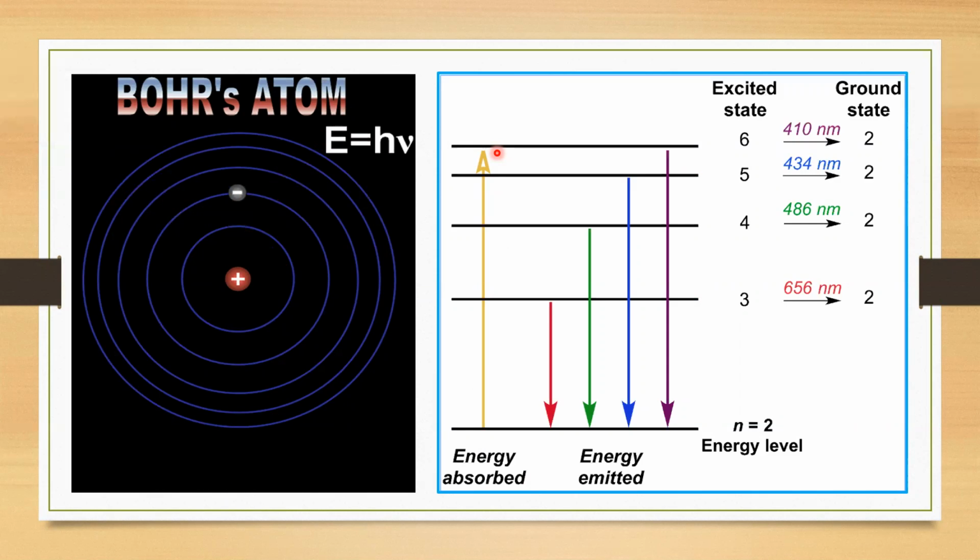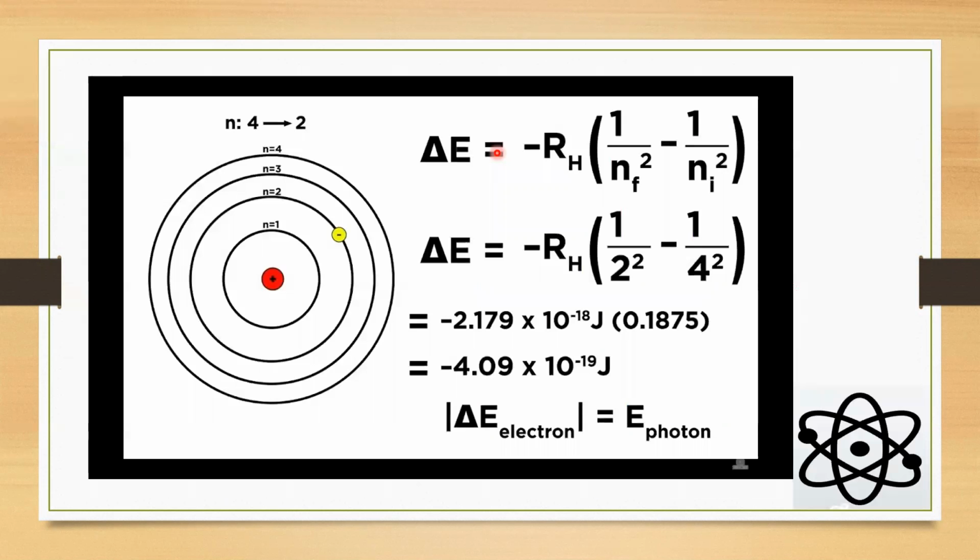So I hope absorption and emission spectra is clear to you. Next comes how we are going to calculate delta E with respect to the Rydberg's equation. Right, nf means the final level and ni means the initial one. So your final was 2. Right, n is 4 to 2. So final minus the initial we are going to get, and hence we can calculate the energy of the photon.